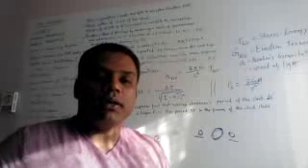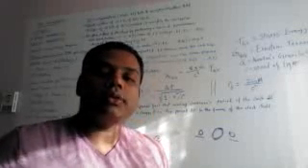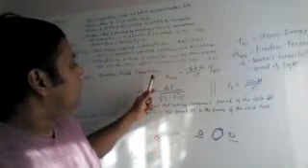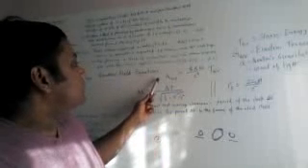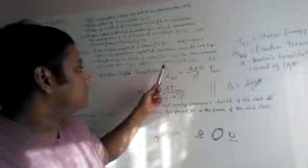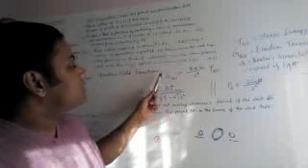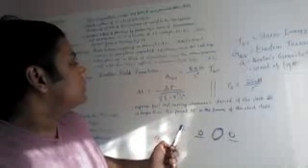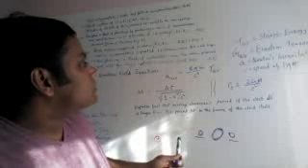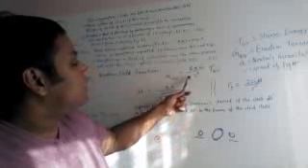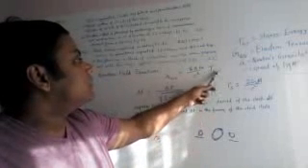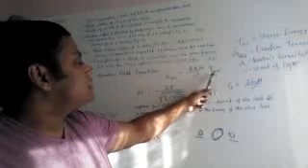By 1915, Einstein had developed what are known as the Einstein field equations. The Einstein field equation is this one, where G mu nu is the Einstein tensor, which is equal to 8 pi G, where G is Newton's gravitational constant, divided by c to the power 4, where c is the speed of light, times T mu nu, which is the stress-energy tensor.